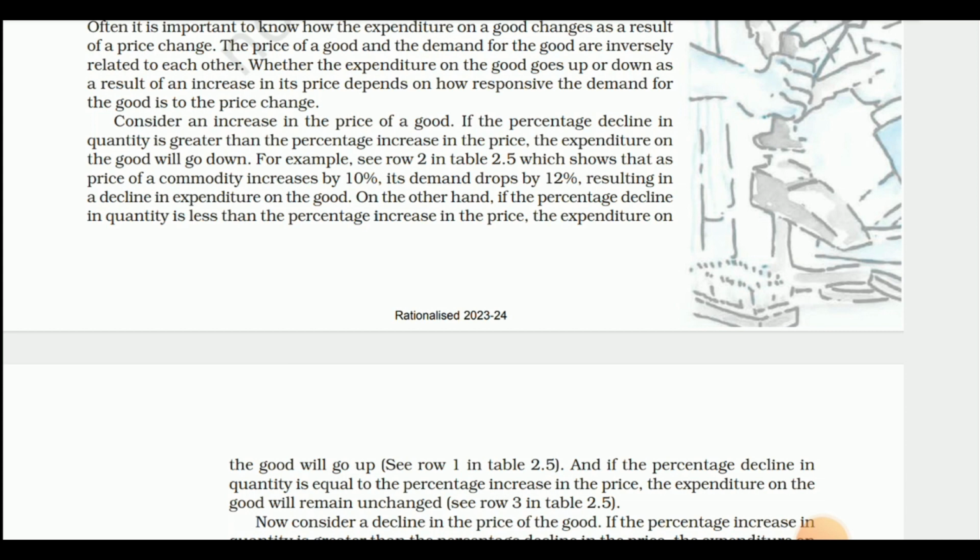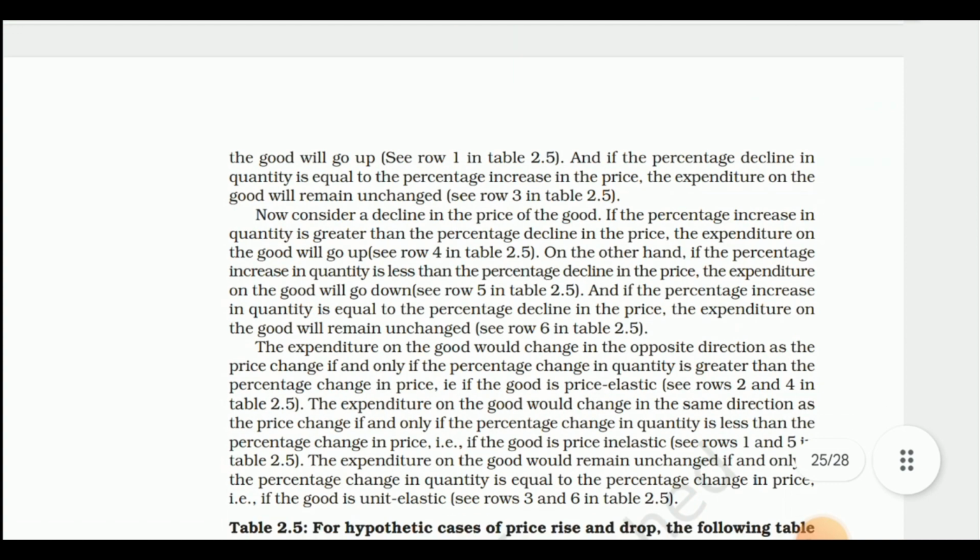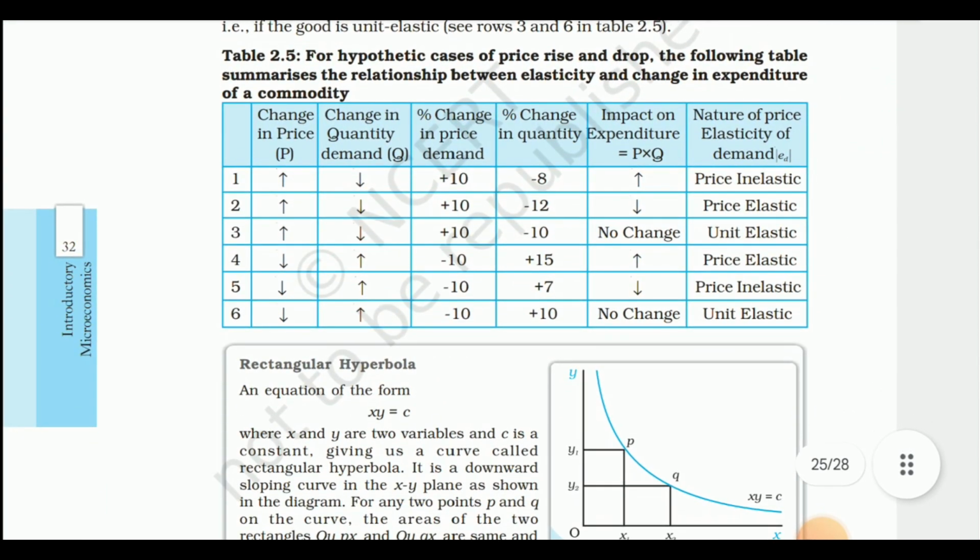For example, see row 2 in table 2.5. We can see this table. Firstly, changes in price, changes in quantity demanded, percentage change in price, percentage change in quantity, impact on expenditure, nature of price elasticity of demand.